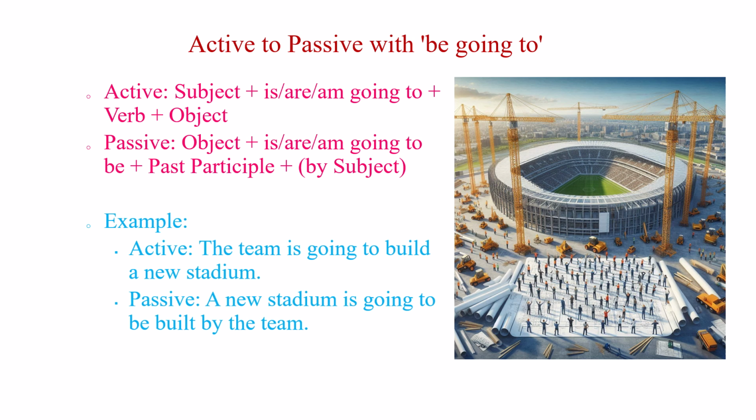Sentences with be going to express future plans or intentions. To change them to passive, we use is going to be plus the past participle. For instance, the team is going to build a new stadium becomes a new stadium is going to be built by the team, shifting the focus to the stadium.